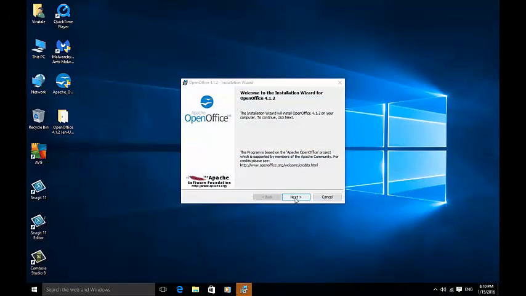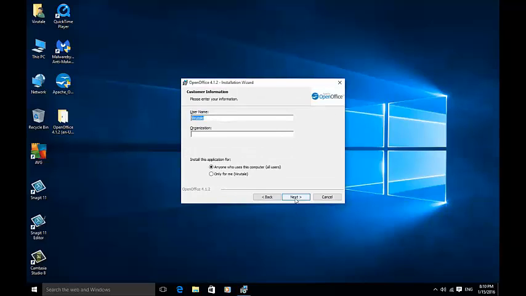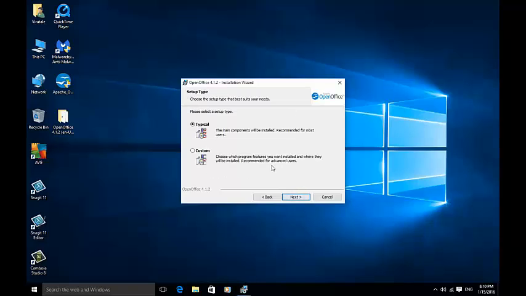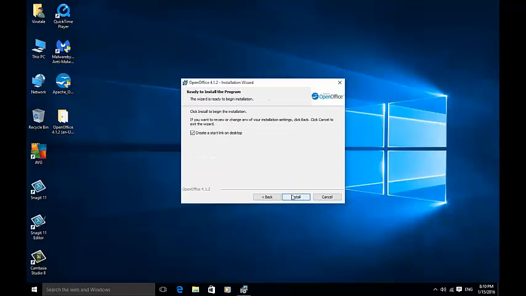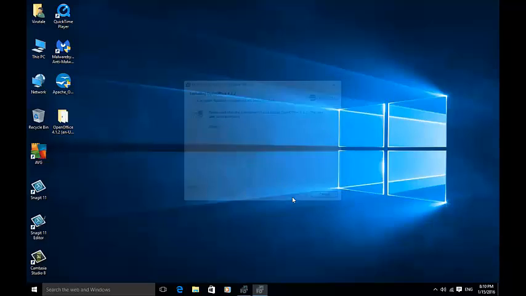So after that setup process, just hit next again. You can give a username for whoever needs to use the Office applications. Just hit next with anyone who uses this computer selected. A typical installation is fine, so just hit next again and then click install.